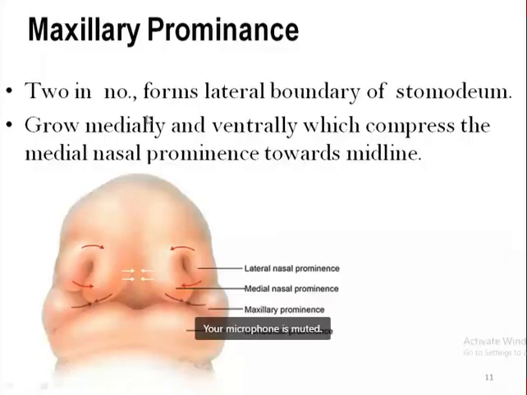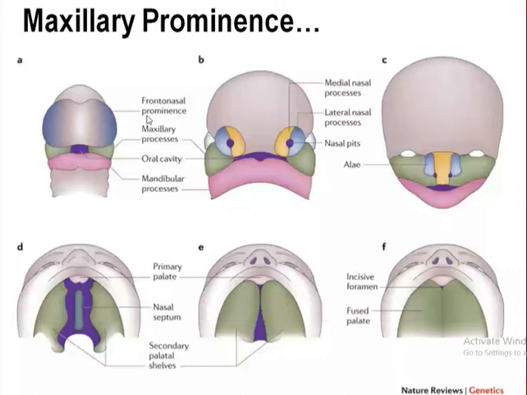Finally, the derivative of the maxillary prominence forms part of the cheek, maxilla bone, zygomatic bone, as well as the lateral portion of the upper lip, while the philtrum of the upper lip is formed by the fusion of the medial nasal prominences. But according to some authors, recent investigations suggest that the philtrum of the upper lip is also developed from the maxillary prominence only.